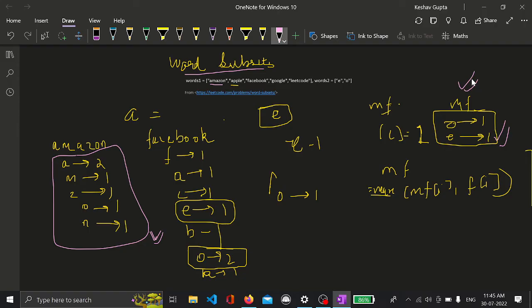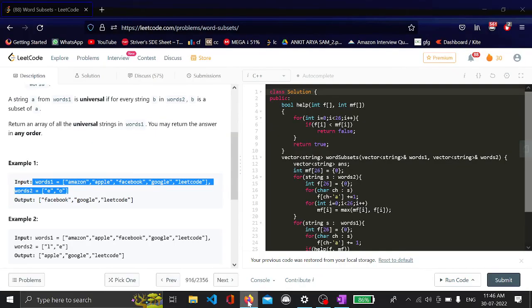Otherwise we will continue iterating until the 26th character, and if it does not return anything, at last we will return true. So this string will be included, and hence Facebook will be included in our answer. So let's check out its code.